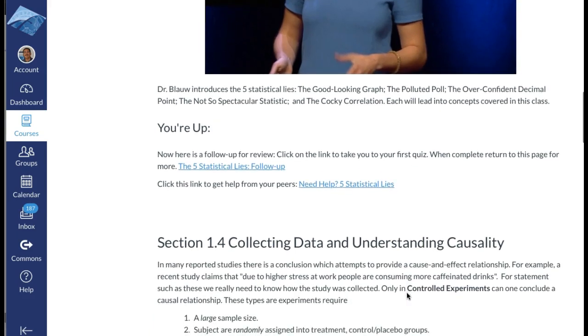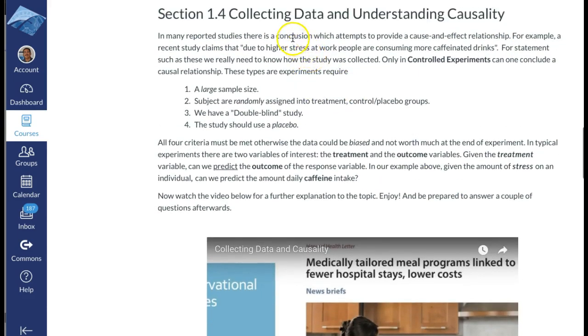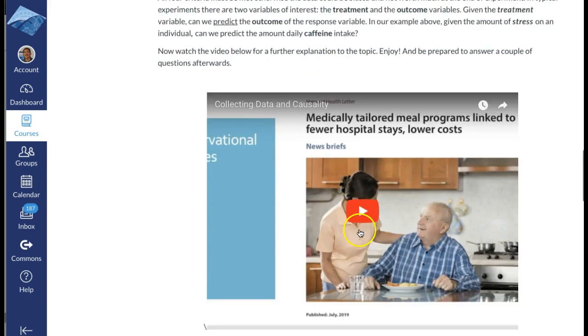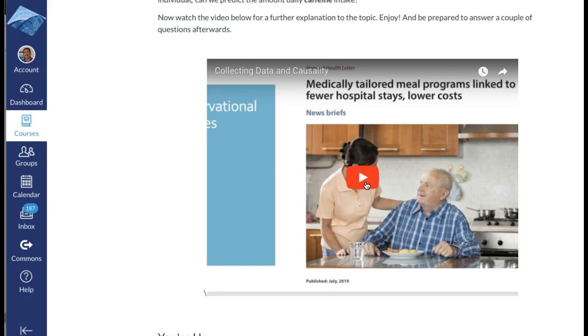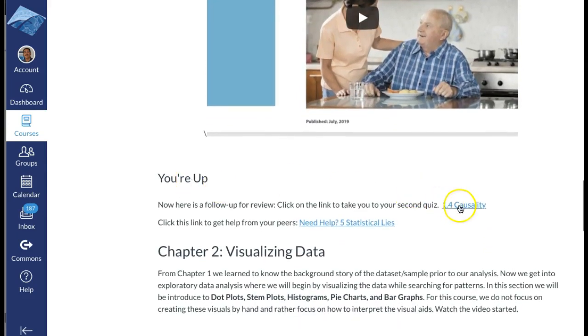Now you scroll down, and I have it labeled here: 1.4 collecting data and understanding causality. I give a little spiel here and some hints, a little introduction into what we're reading prior. I typed this up, and then here I created the video on this chapter, which is me going through my slides, explaining differences. Once you watch that video, you go to the You're Up, and there's another quiz here that you need to take. They're very short and sweet. If you were paying attention to the video, these should be no problem.